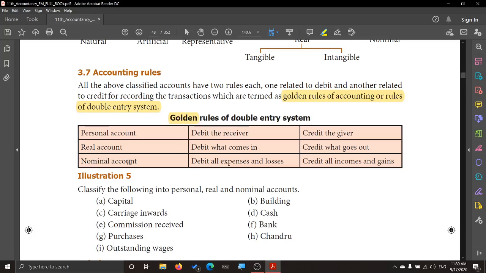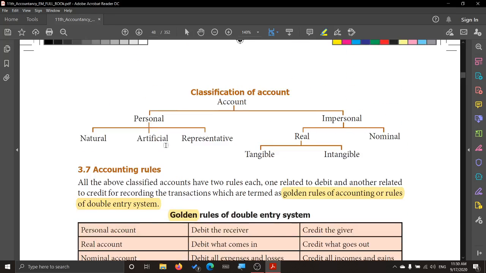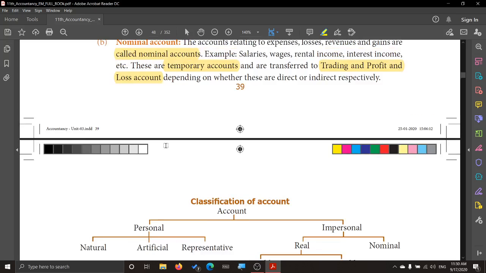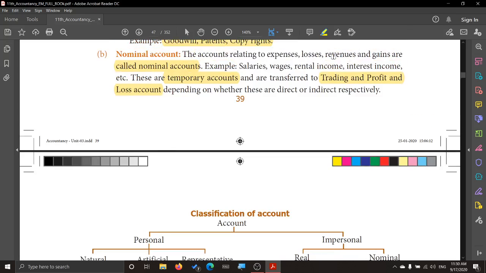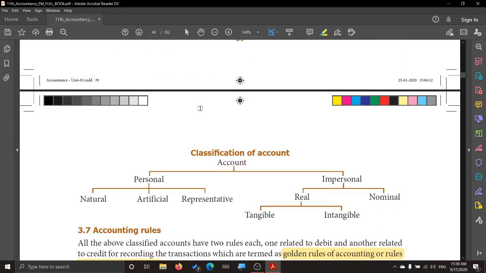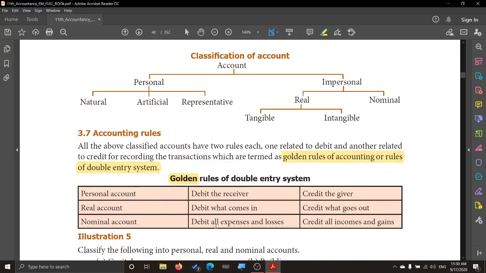Next one is the nominal account. We saw what a nominal account is. Various types of expenses and losses, incomes and gains, that is revenue, that are related to that particular business, are termed nominal account, and it is a temporary account, we saw. So for this nominal account, debit all expenses and losses and credit all income and gains. Now these are very important golden rules of double entry, and every one of you must be thorough with these golden rules. We give this so much importance, that's why we call this the golden rule.